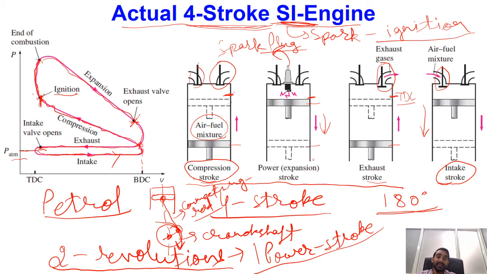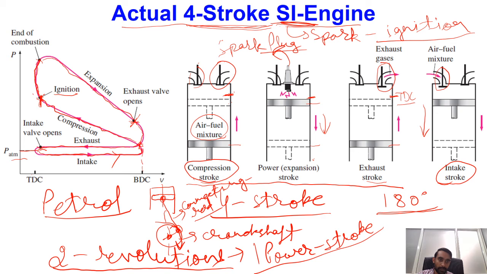Okay. Then another important point which I would like to highlight: this is our actual 4-stroke SI engine. When we do the thermodynamic analysis, we cannot call this a thermodynamic cycle. Why can we not call this a thermodynamic cycle? Because in a thermodynamic cycle, whatever working fluid we have remains the same, and keeps on revolving through the different mechanical components. However, in this cycle, what is happening?